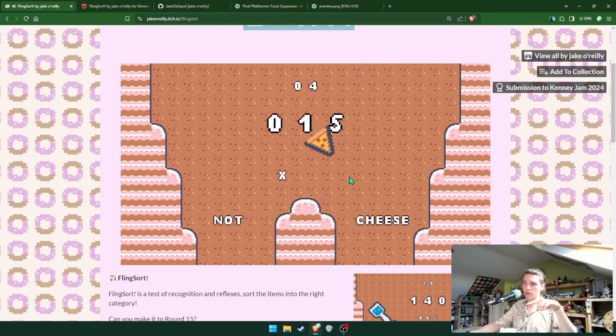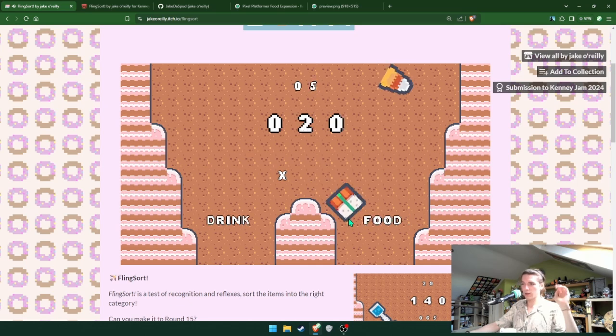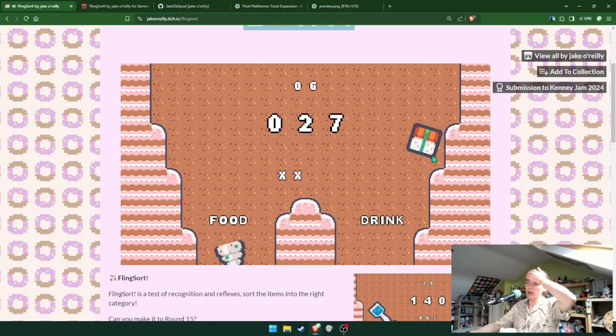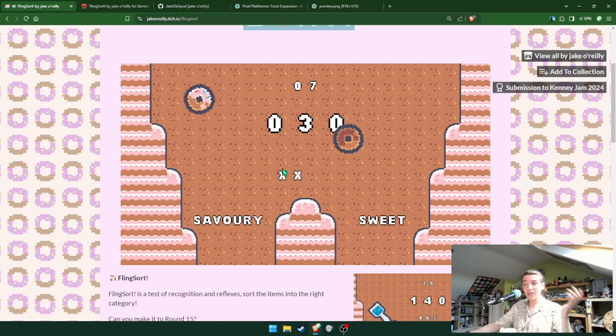That's your final score. There's some bugs, like it's pretty easy to, like, that's cheese for sure. Cheeseburger. You'll see if it's already dropping down, you hope that the category is going to be relevant. If drink wasn't an option and you got a glass, technically you can still get it right because the boolean on the item is called is sweet. So technically all of the drink items are savory.